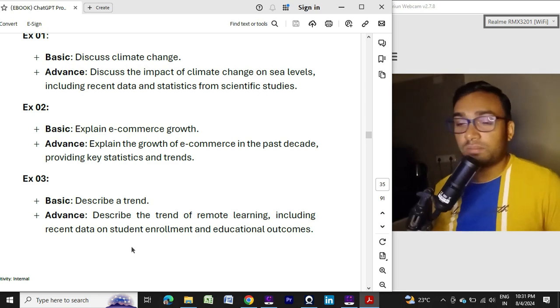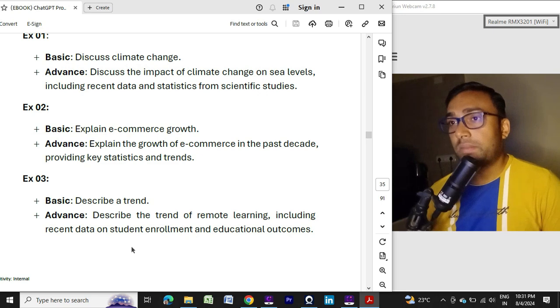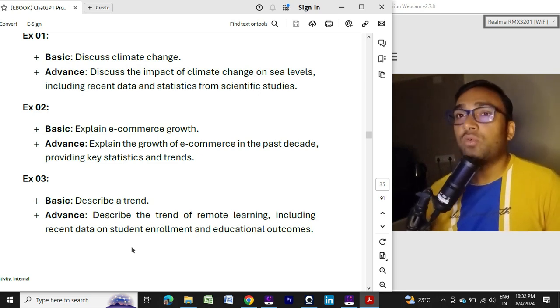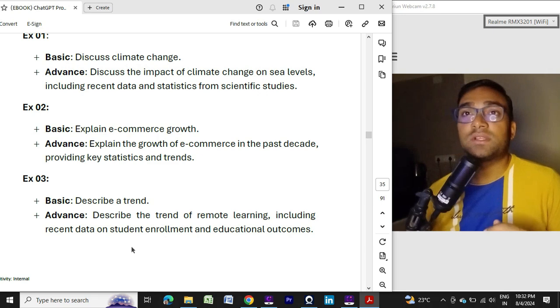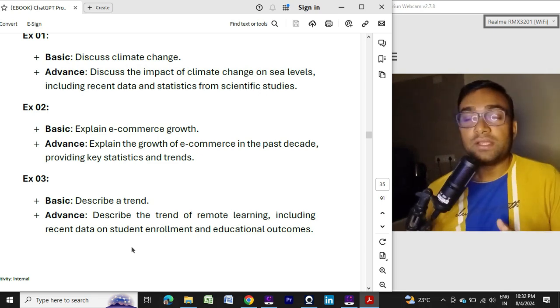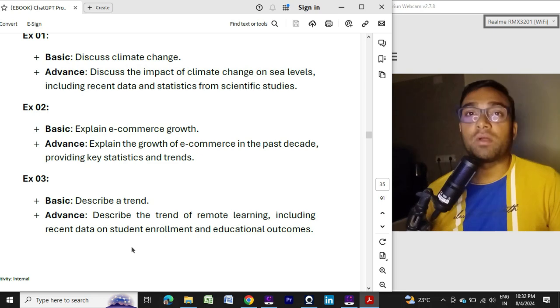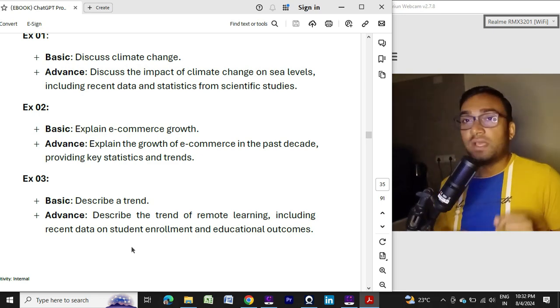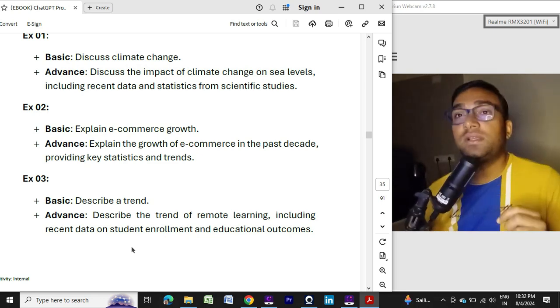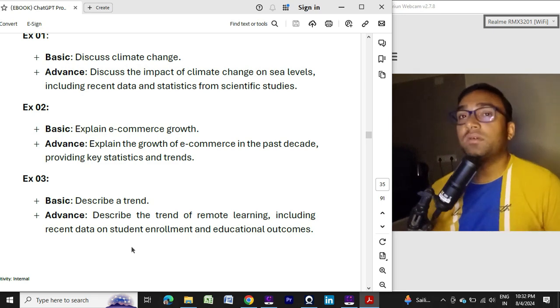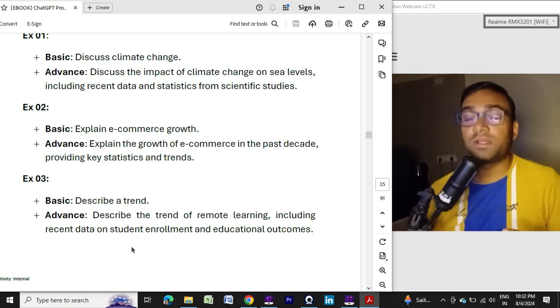The main point here is that we need some additional data so that our content becomes more powerful. That's why, along with the prompt, you ask for additional data so that your output becomes very powerful and very accurate.